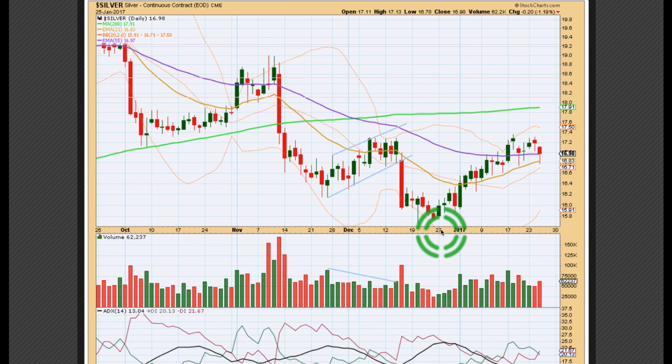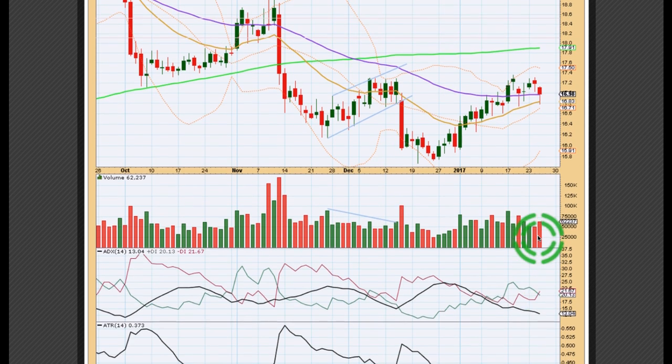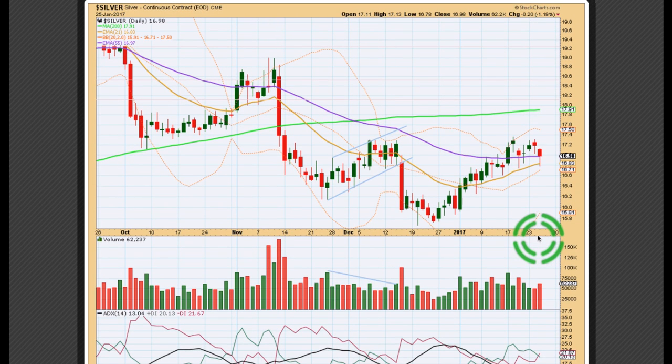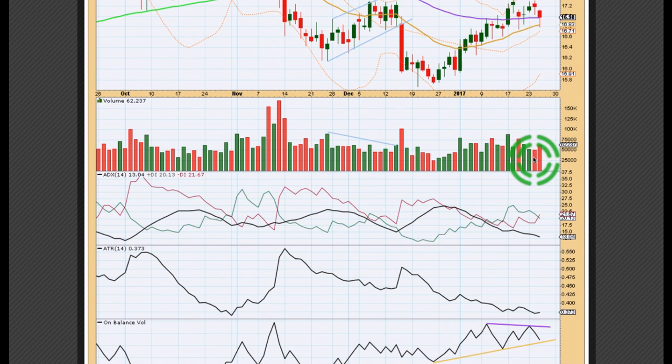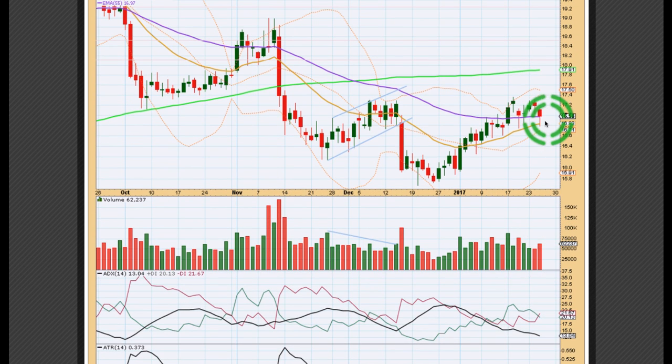And so it's impossible with this declining ATR to tell which of those 2 scenarios is current for silver and for gold. Is this a counter trend movement, choppy and overlapping, like this one and this one, or is it the start of a new trend, as the Elliott wave count expects? On balance volume at the daily chart level is providing resistance and support. This may offer some support. We may see a bounce up from there, but I